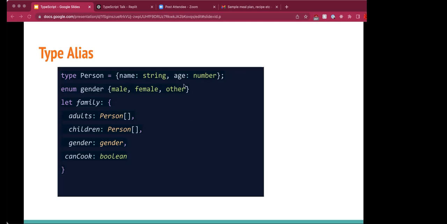When there's needless repetition, it comes very handy. But you have to understand TypeScript aliases are nothing more than names. They have absolutely no influence over how types work. They are not distinct types.